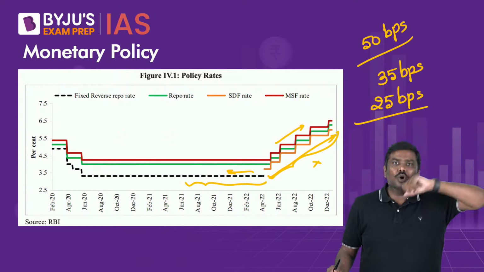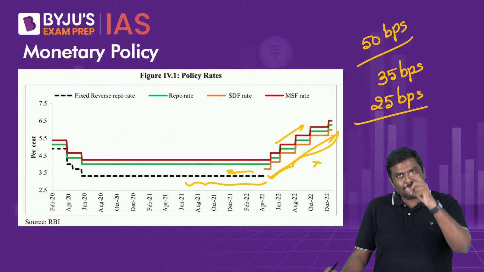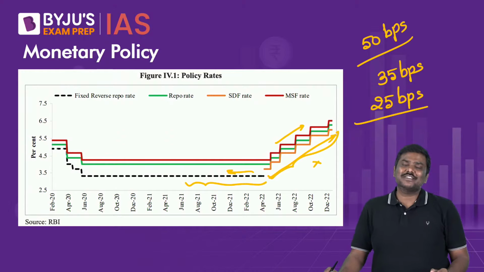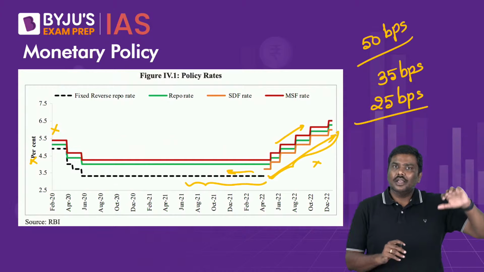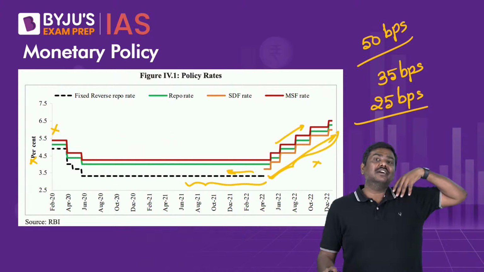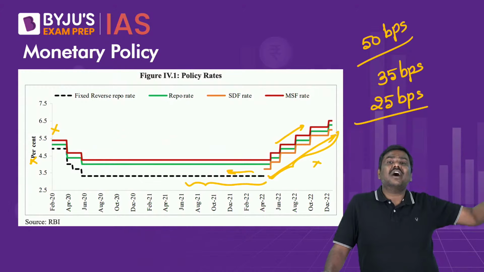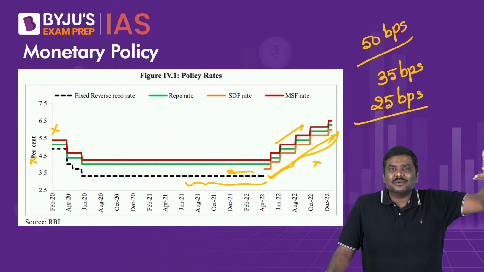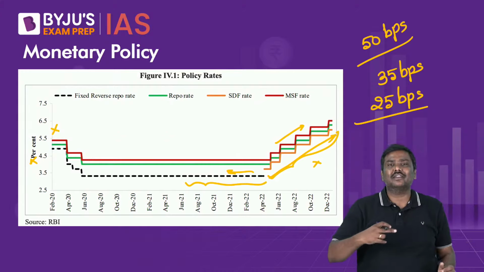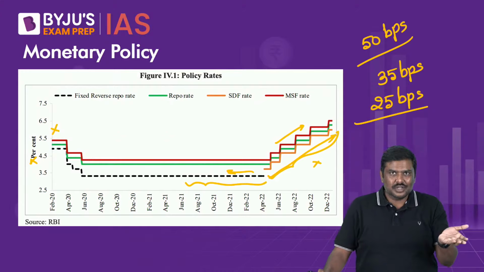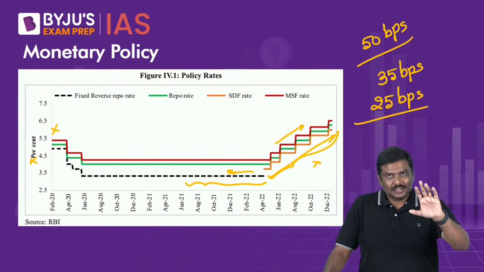Because when Mr. Shaktikanta Das took over as the governor of RBI back in 2018, that is 4 years ago, the repo rate was actually 6%. I hope you understand. In 2018, of course, don't try to find it in the graph here. If you look at the repo rate when Mr. Shaktikanta Das took over as the governor, it was 6.5%. And with the latest hike, again it has gone up to 6.5%, which means a rate hike cycle is complete here. We started with 6.5, reduced, kept on increasing, and have reached the original point, that is 6.5%. That's point one.